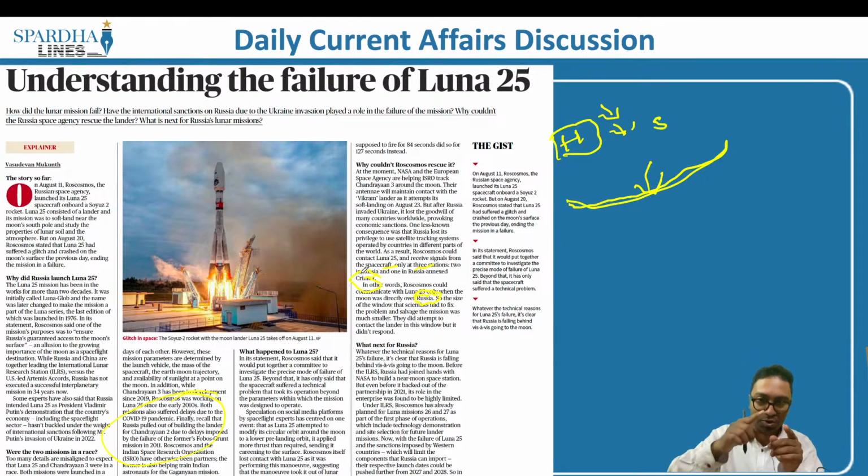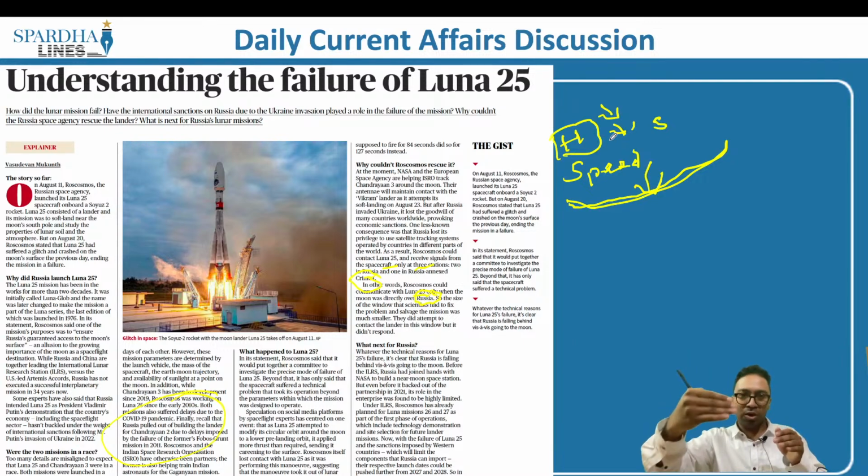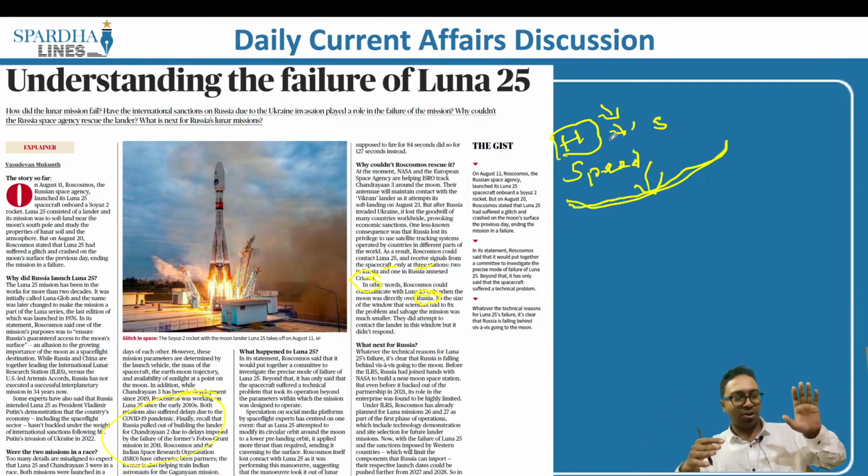And as it was entering the moon, it had to enter into a soft landing. They were not able to control the speed. Why were they not able to control the speed? That is because they were not able to get the signals. Whenever you are accelerating at a particular momentum, if you have to bring it down, you have to slowly reduce the speed as well. It's just like driving a car where you're driving at a particular speed. If you have to bring it down, you have to reduce the gears and also hold the brake as well.